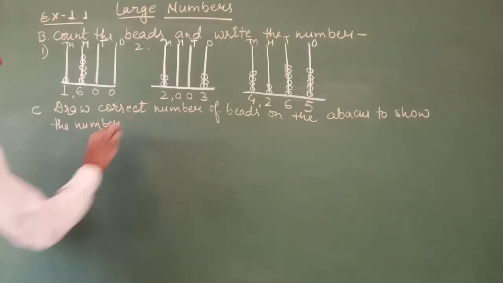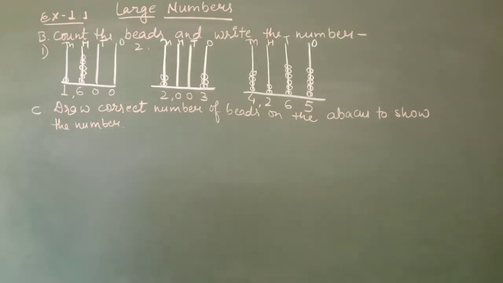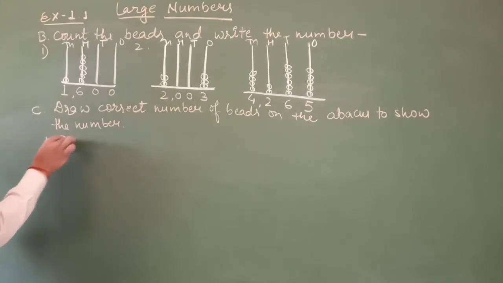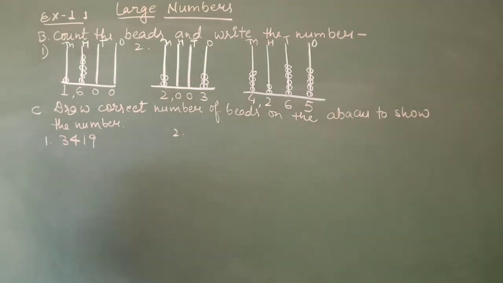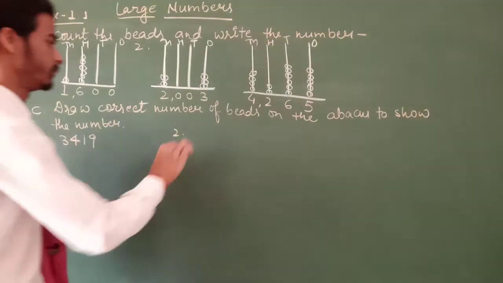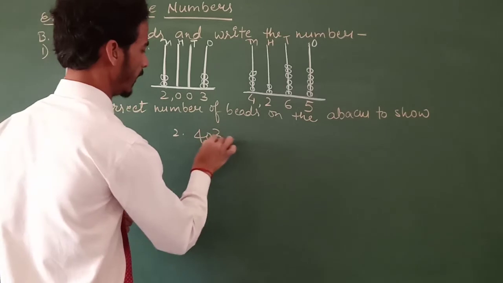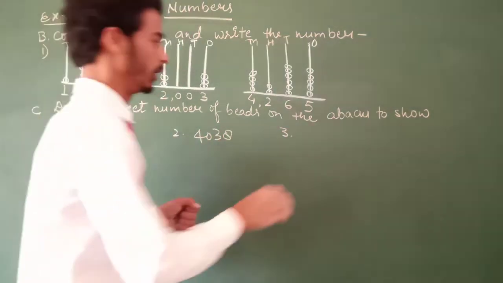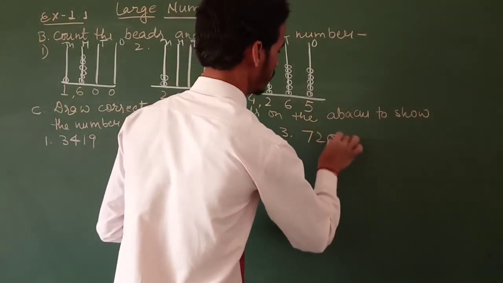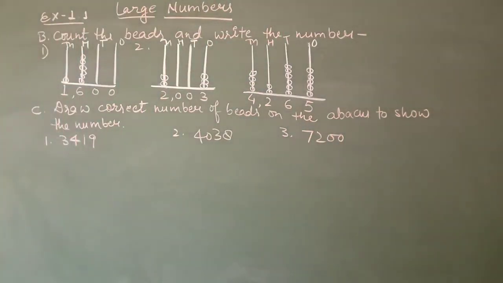The first question is 3419, the second question is 4038, and the third question is 7200. So let's draw the abacus for this.